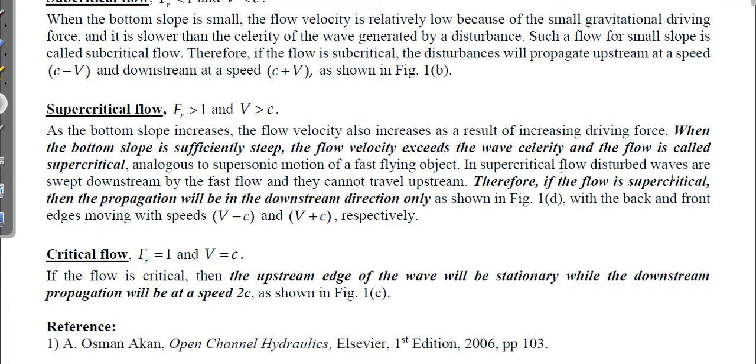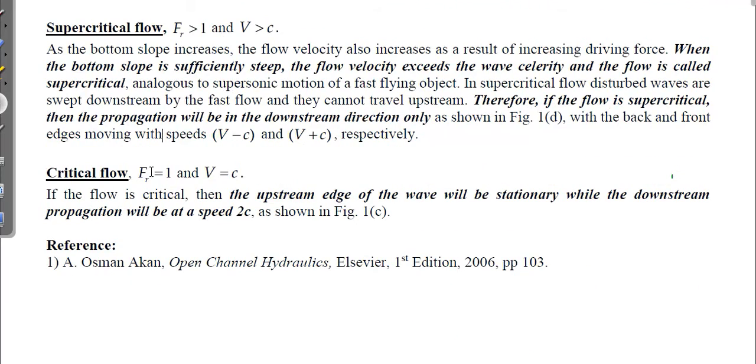So in supercritical flow, disturbed waves are swept downstream. Whatever waves are generated will be swept by the fast flowing river and cannot travel upstream. We have seen in the figure also. Therefore, if a flow is supercritical, then propagation will be in the downstream direction only, as shown in the figure, with the back and the front edges moving with a speed of V minus C and V plus C respectively.